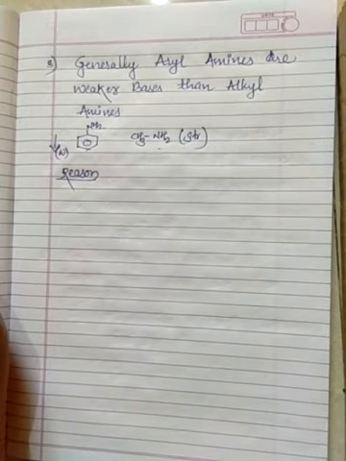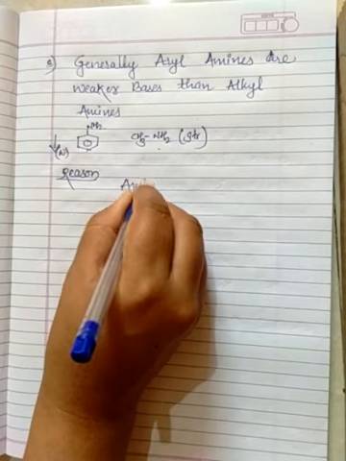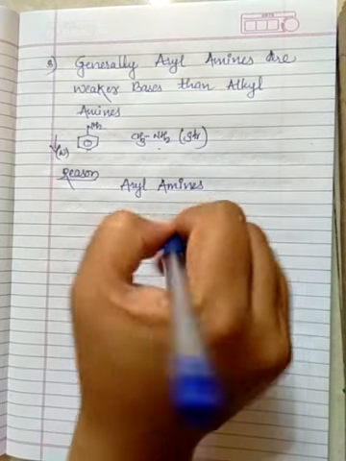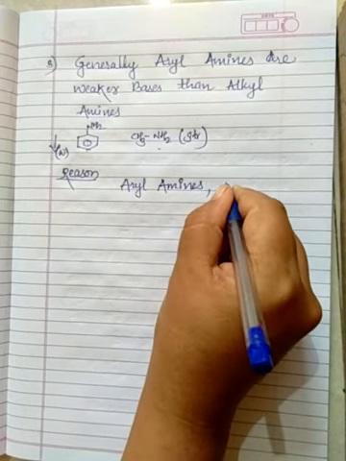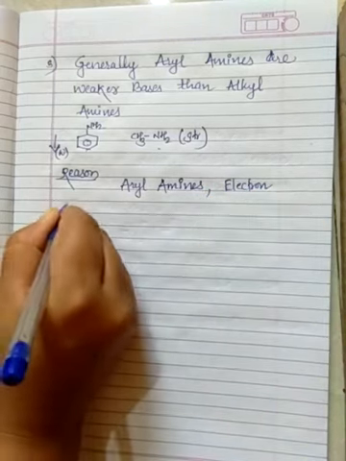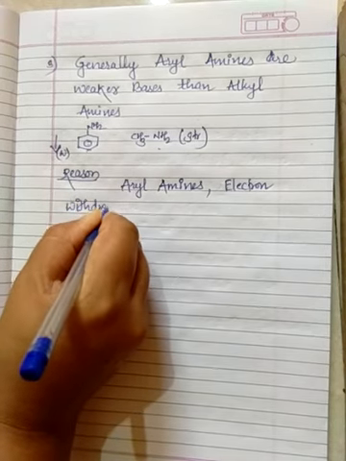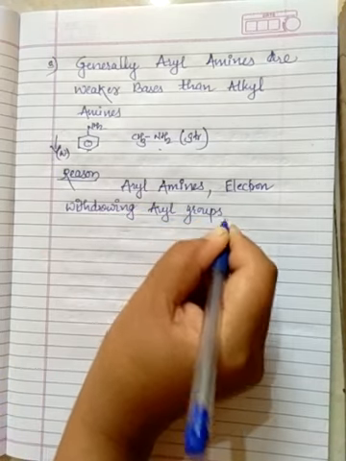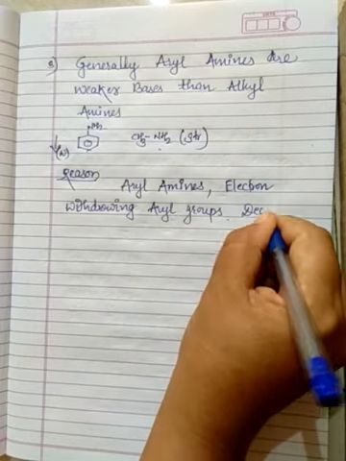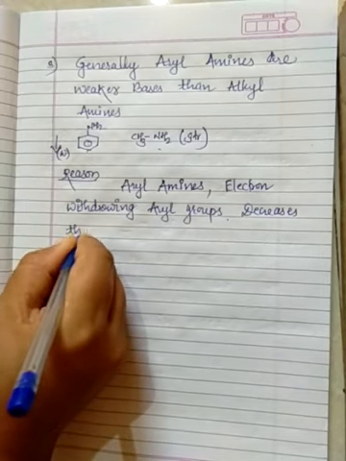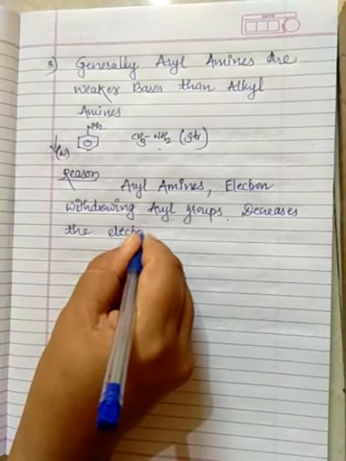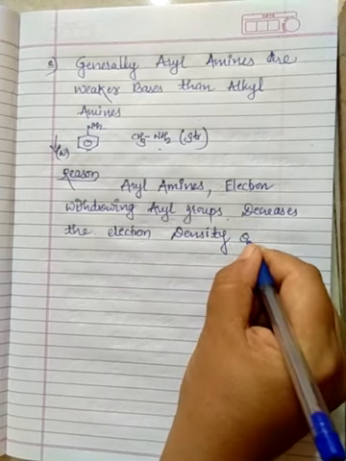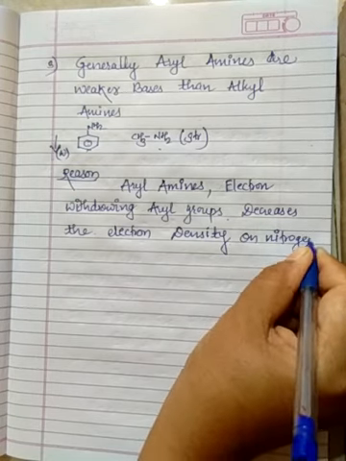Because in aryl amines, the electron withdrawing aryl group decreases the electron density on the nitrogen atom.